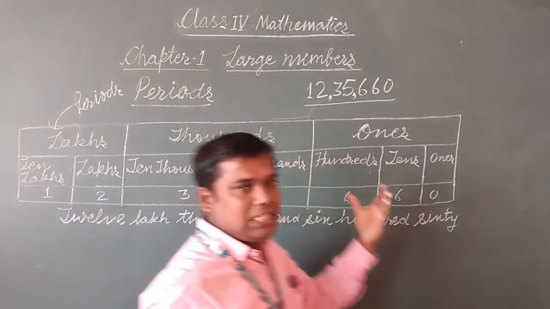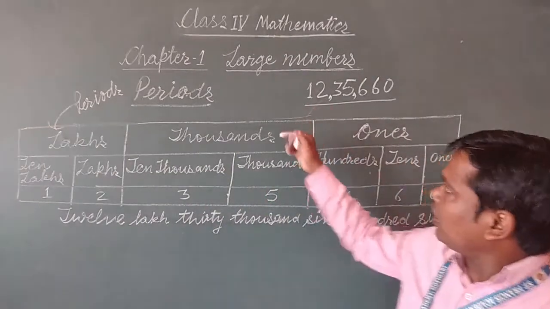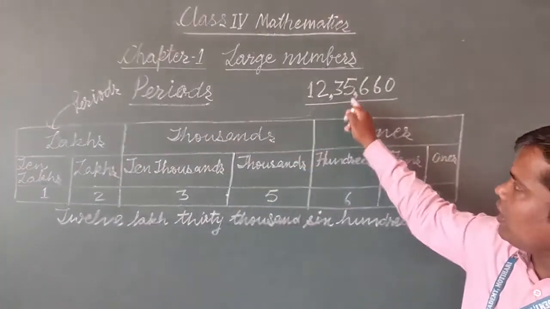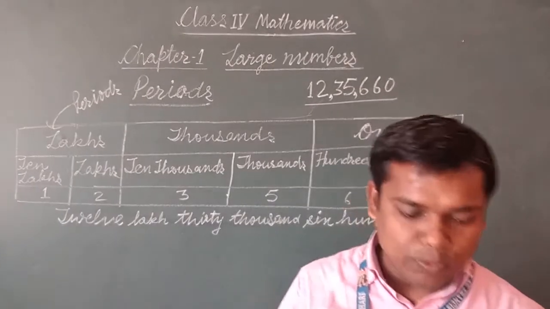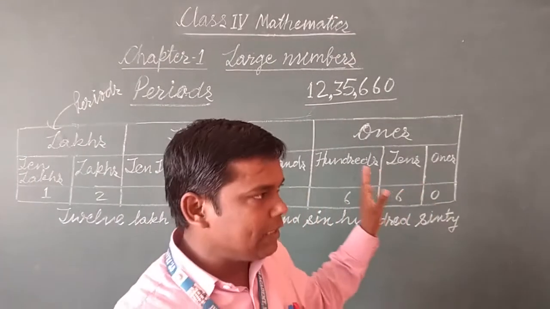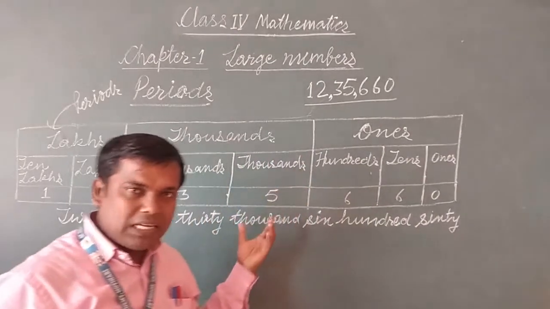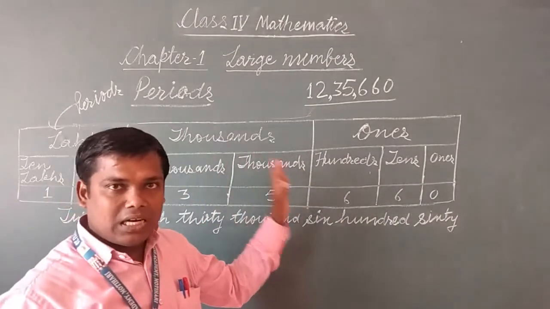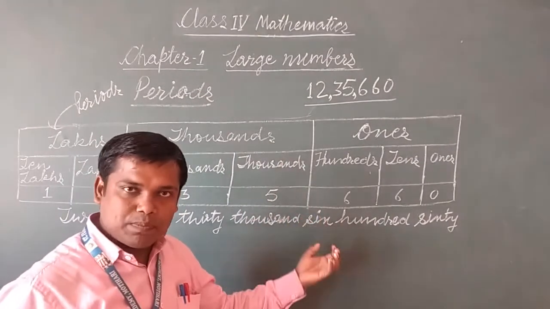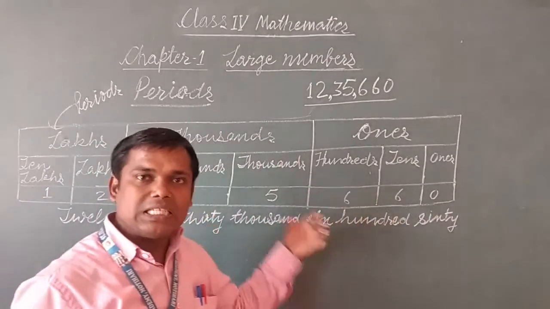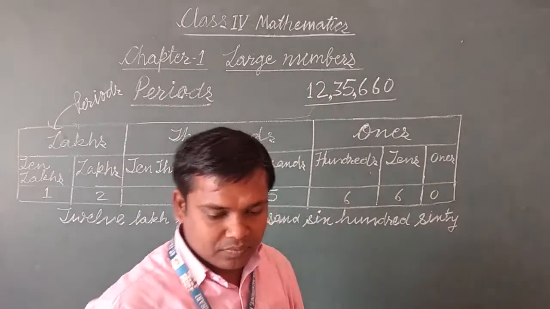So quite easily we can now read this number: 12 lakhs 35,660. I hope you understood how to write the number names once we group the places in different periods.